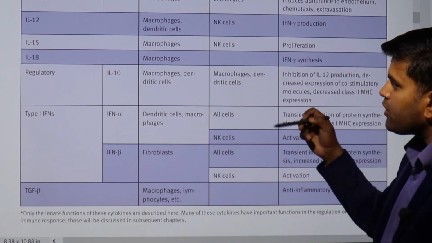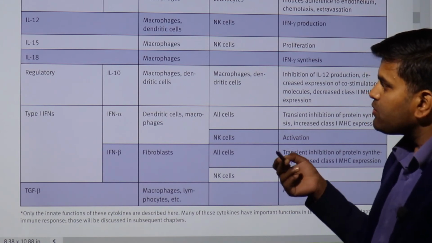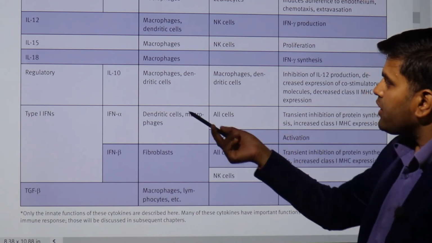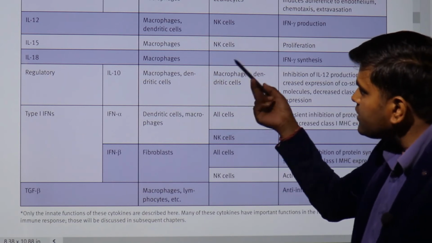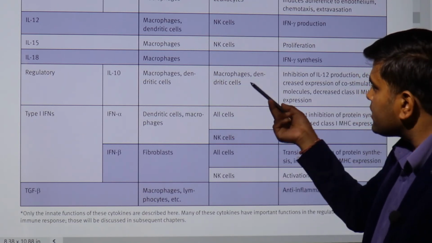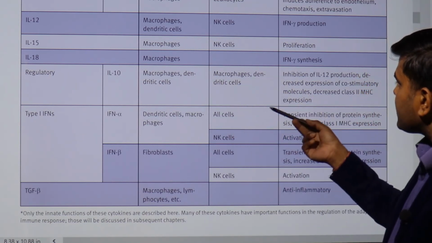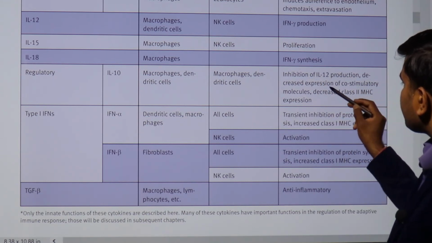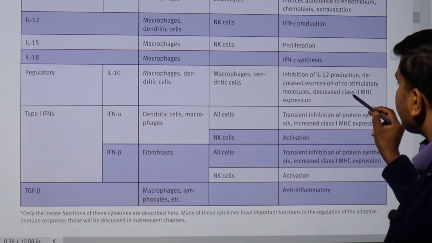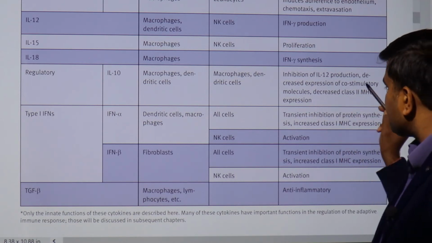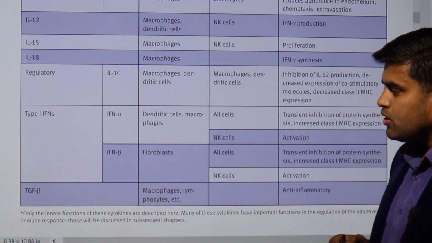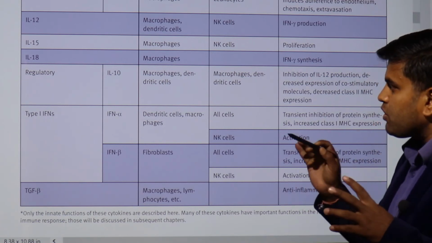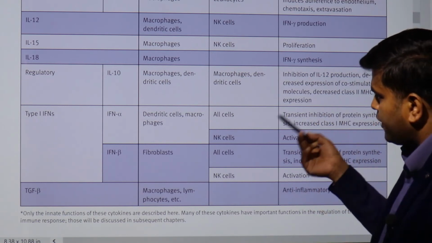interferon gamma. Talking about the regulatory cytokines, there are some interleukins like interleukin 10 that is released by the macrophage and dendritic cell. This acts on the macrophage and dendritic cell and causes inhibition of interleukin 12 production, decreased expression of co-stimulatory molecules, and decreased MHC class 2 expression. So this interleukin 10 is one of the regulatory interleukins.